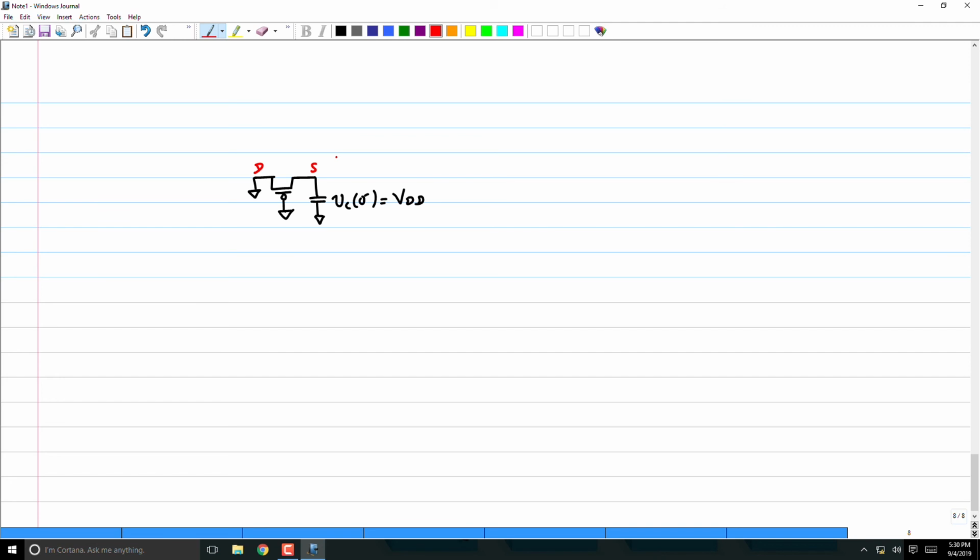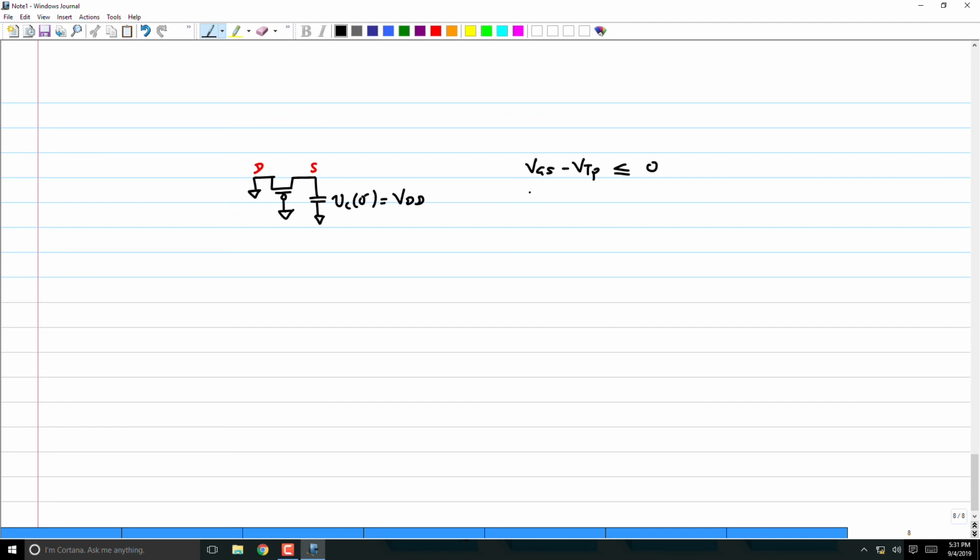So obviously this transistor initially has a high enough mod VGS, and therefore it will turn on. It will start discharging the capacitor, but it can discharge the capacitor only until VGS minus VTP is less than 0. What is VGS of this transistor?